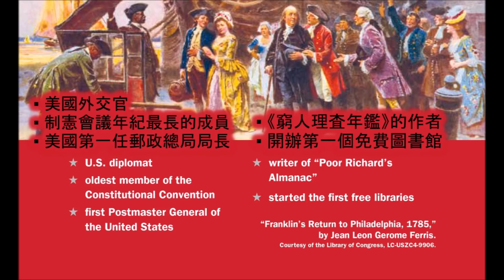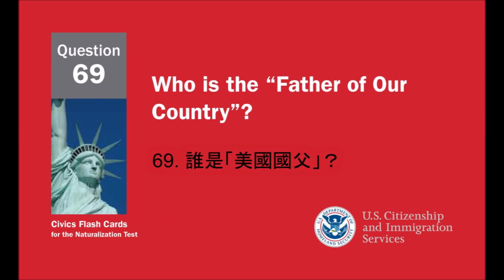U.S. diplomat, oldest member of the Constitutional Convention, first Postmaster General of the United States, writer of Poor Richard's Almanac, started the first free libraries. Who is the father of our country?